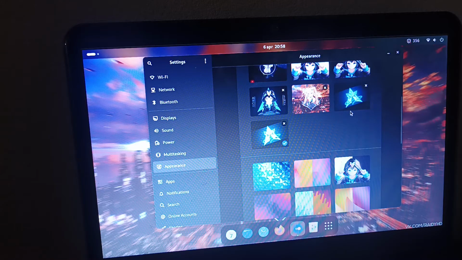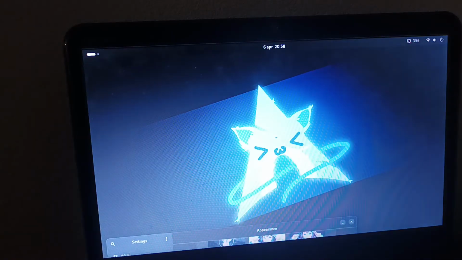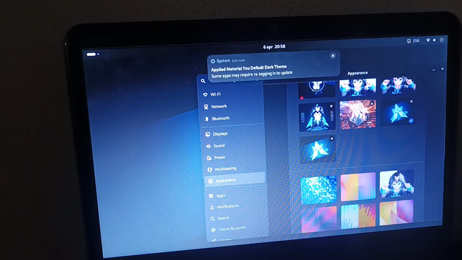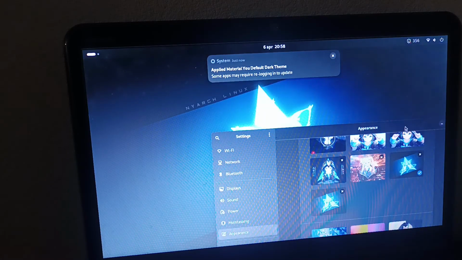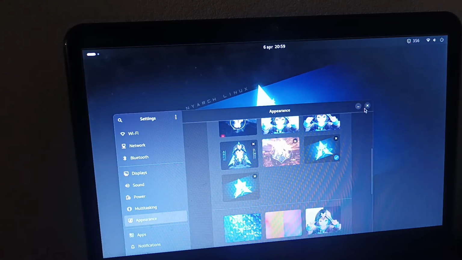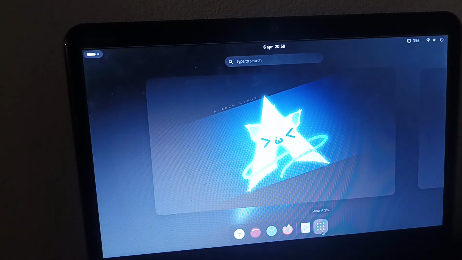We got two Nyarch logos. So here's the Nyarch wallpaper, which is the logo. Here's another wallpaper, this time with text that says Nyarch Linux. I think I'm gonna keep this one for now. Just stay with the Nyarch Linux theme, because it's most pleasant to look at, to me. I don't know.